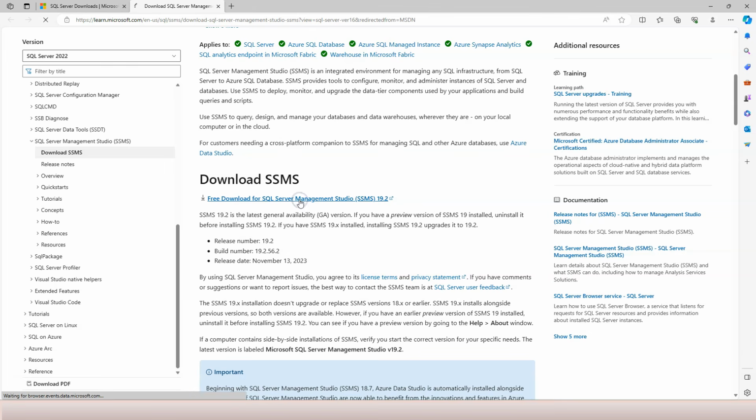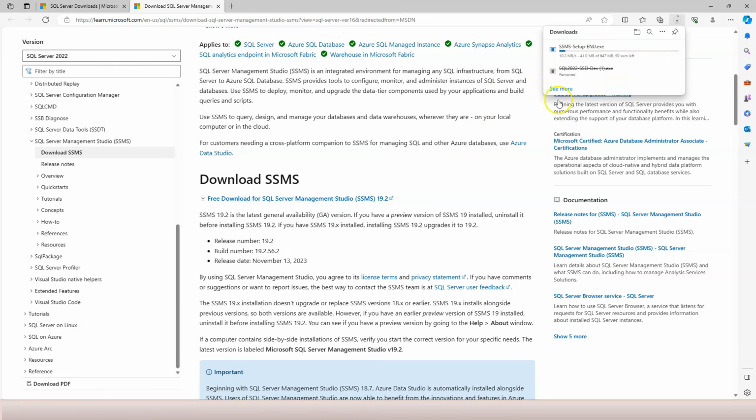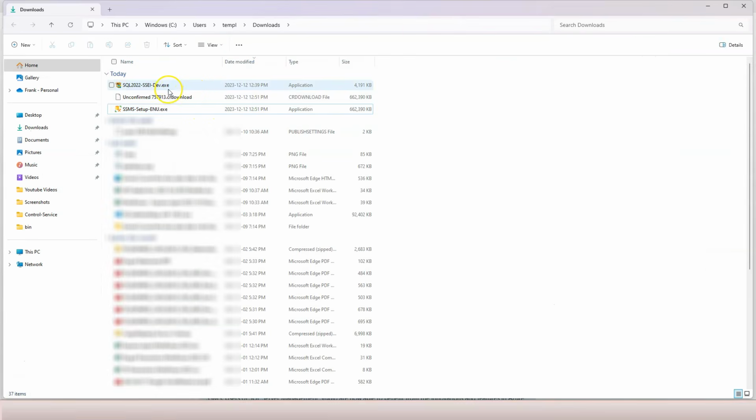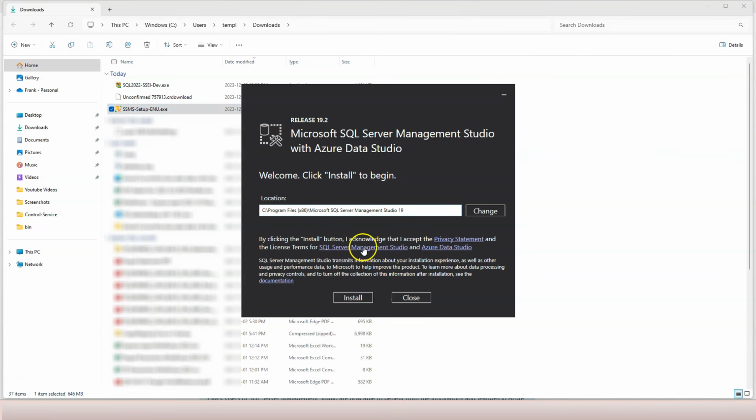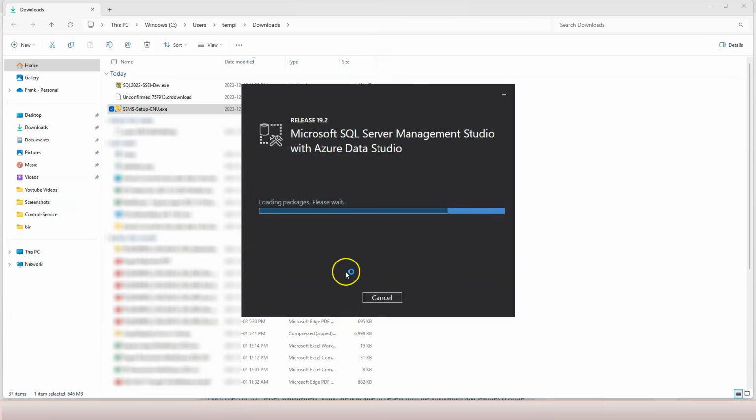So click on the link, and then it's trying to download the SQL Server Management Studio now. Okay, that took about a minute. Let's go to the folder, and we can see SQL Server Management Studio setup, and just double click on it to install the Management Studio. We can accept the default location and click on install. Of course, you can change any folder you want. So click on the install button and click on yes to allow this app to make changes to my computer.